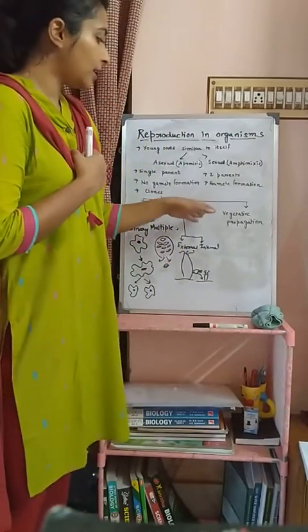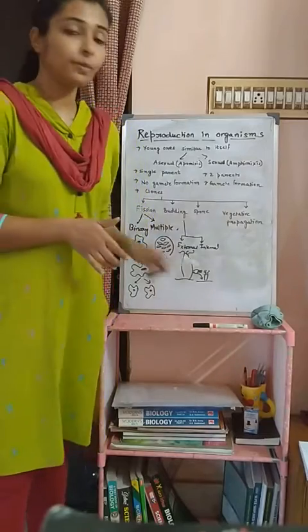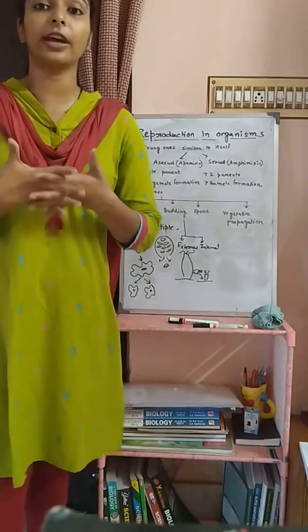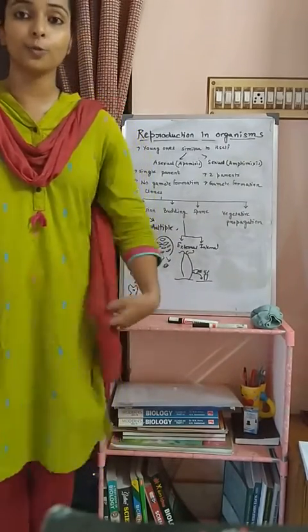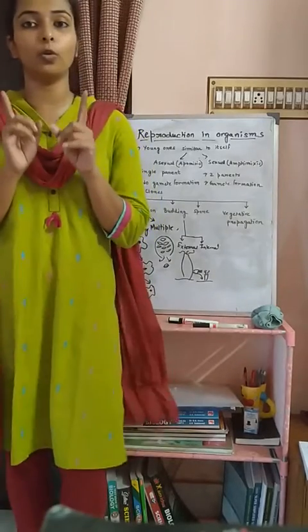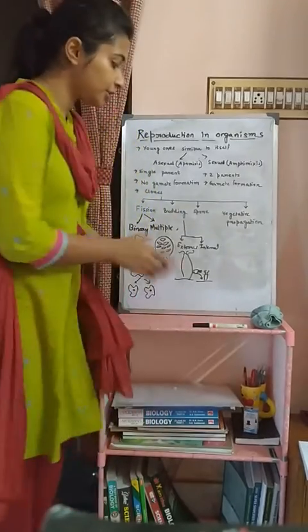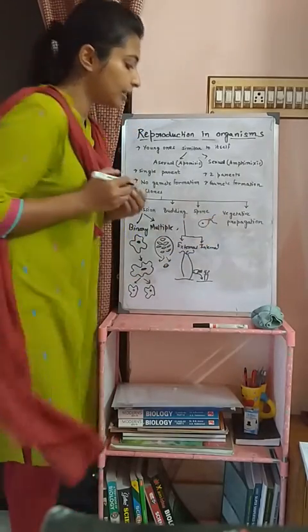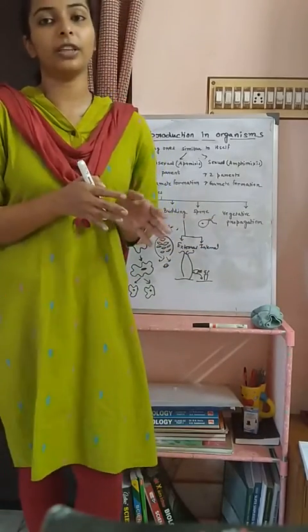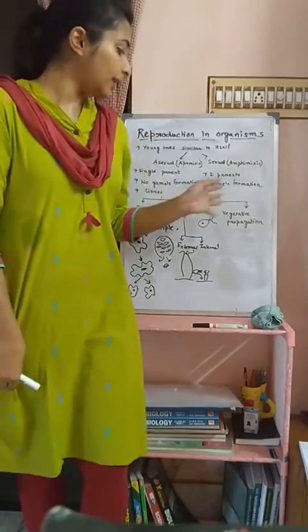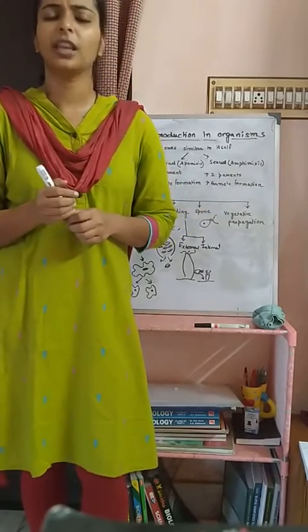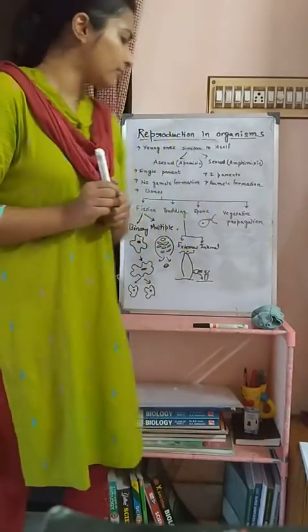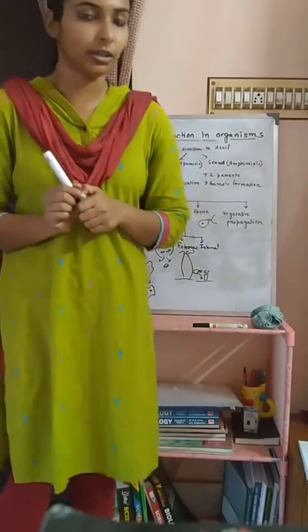Okay. Coming to spore formation, spores may be of various types. One is the motile spore, that is known as zoospores. That means they have their own flagella by which they can move from one area to another area. And another one is conidiospores. These are non-motile spores which cannot move from one area to another.